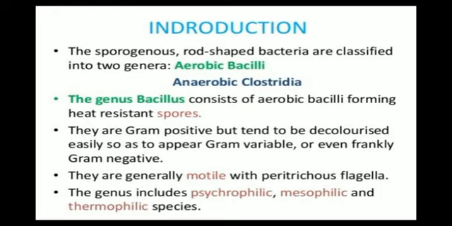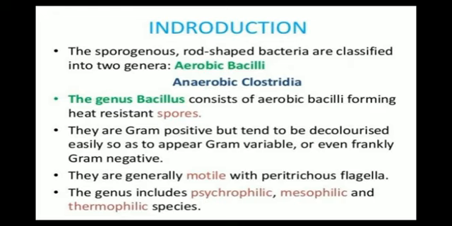Now the next point, the gram reaction. They are gram positive but tend to be decolorized easily so as to appear gram variable or even frankly gram negative. What this point says is these are gram positive bacteria but can be easily decolorized when they are cultured in the laboratory in certain kinds of stain or on a culture plate with agar medium, so they appear gram variable. The meaning of gram variable is staining irregularly.